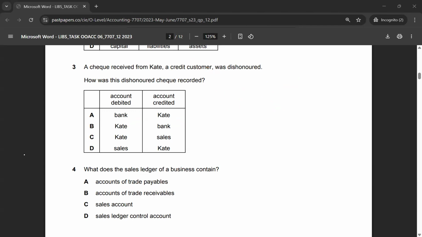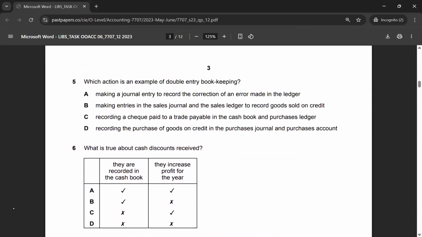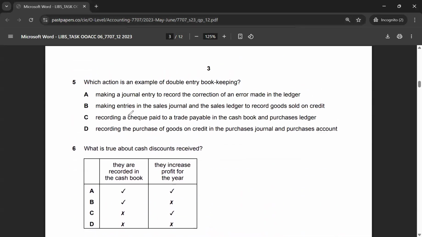Let's move on to multiple choice 5. Which option is an example of a double entry bookkeeping? So basically it's talking about debits and credits, making a journal entry to record the correction. So this is about correction, so not really. So option A is not the correct answer.